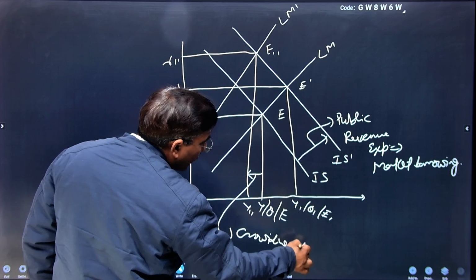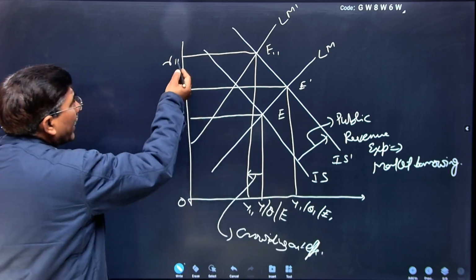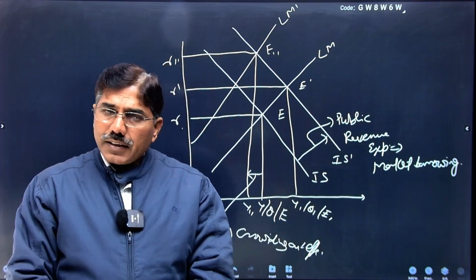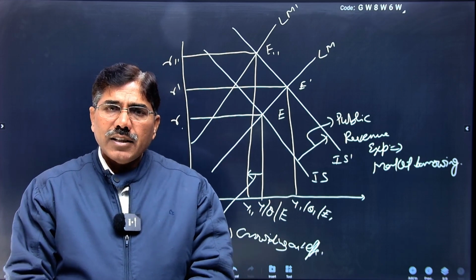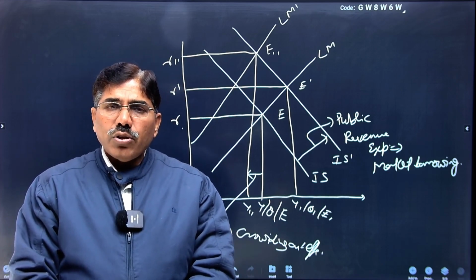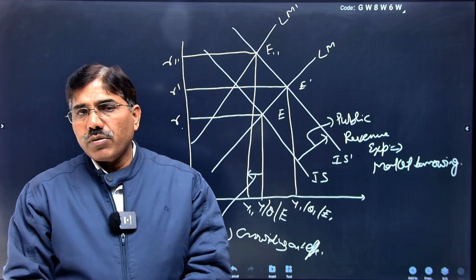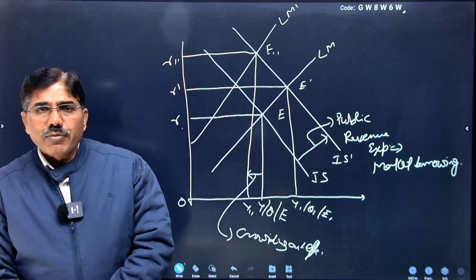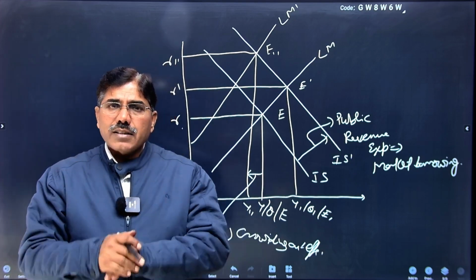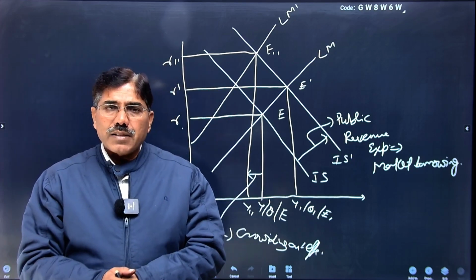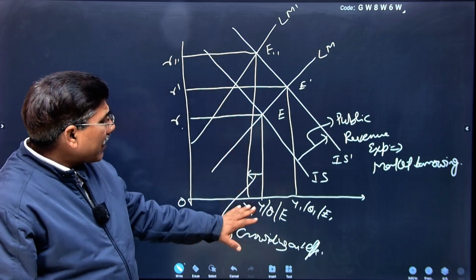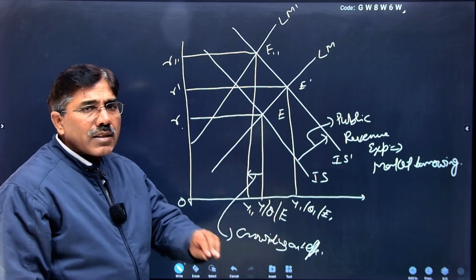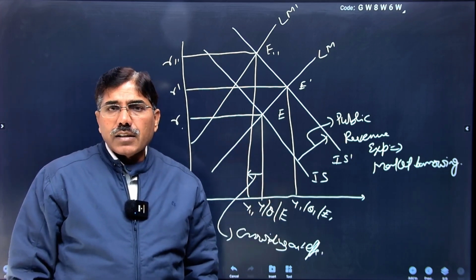Why is this crowding out? High rate of interest, low possibilities of profit, infrastructural deficiency, yet the demand for goods and services is increasing. But at a high rate of interest, no private entrepreneur would like to invest, because profit possibilities in this situation will be less than the market rate of interest. In these conditions they will stay out of investment, and in this way decreasing private sector investment is decreasing the level of income, output and employment. This phenomenon is known as crowding out effect.